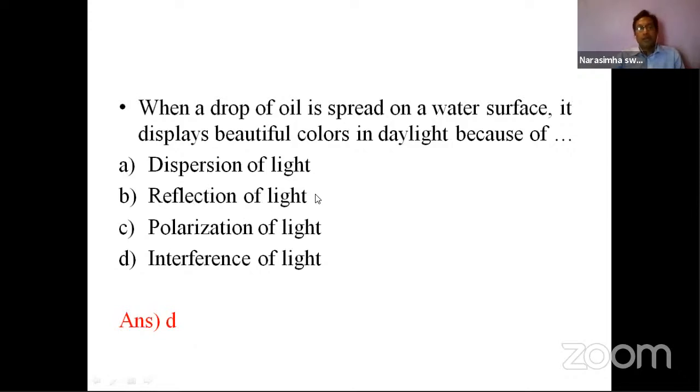So we have seen so many examples. Whenever the light ray is incident, it will come back with the same intensity, same velocity, same wavelength. But how can it give the 7 colors? Reflection cannot give the 7 colors. Right. And the polarization of the light.